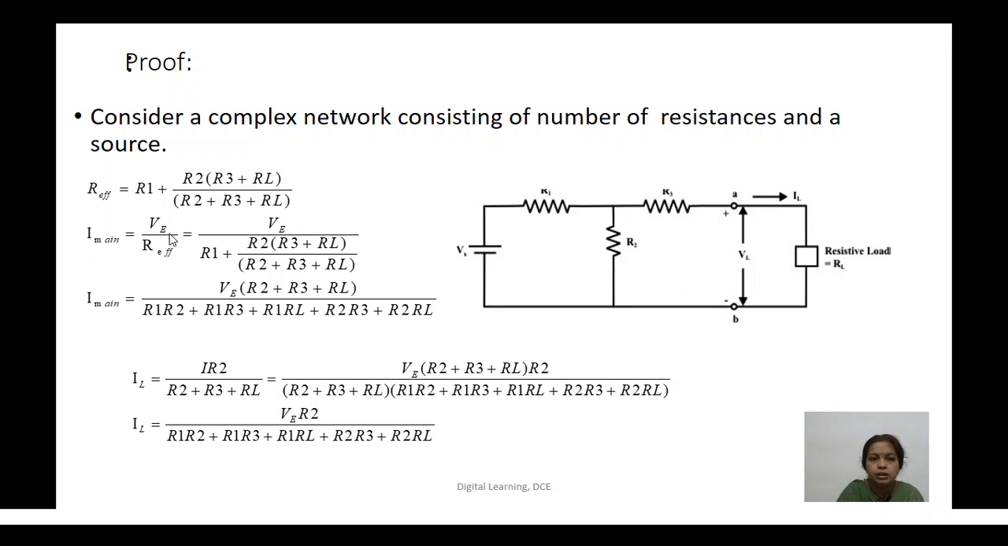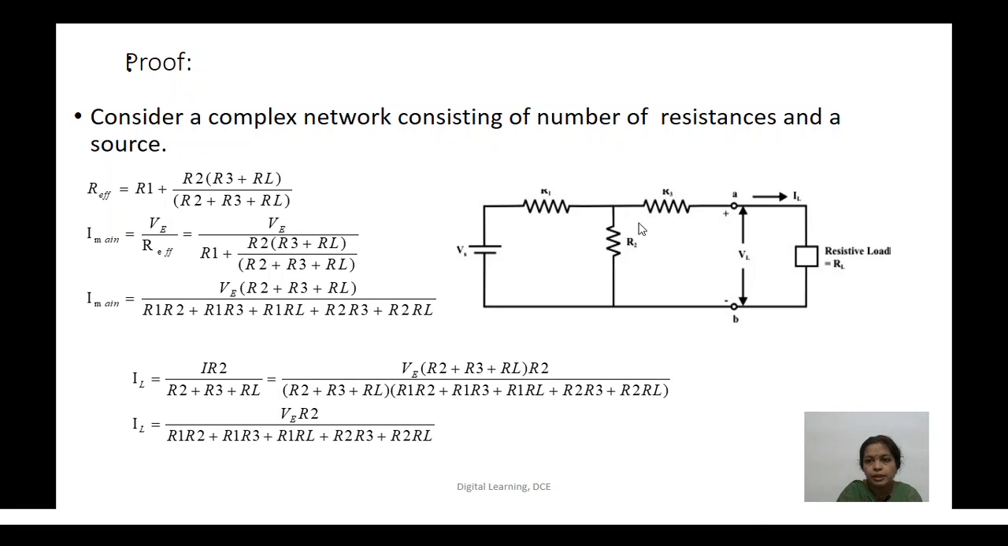The main current is given by the supplied voltage, the EMF of the battery, divided by the effective resistance, which is equal to V divided by the expression for effective resistance. If you simplify this by taking the LCM, you will get an expression for the main current in terms of R1, R2, R3 and the source voltage.